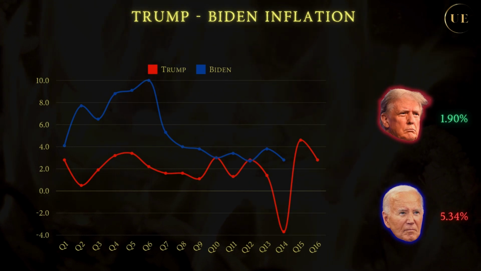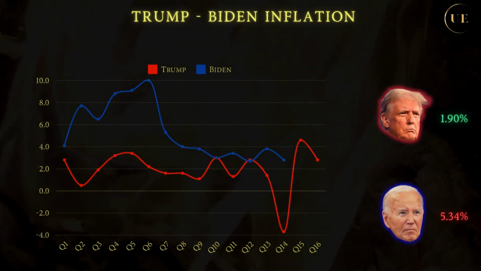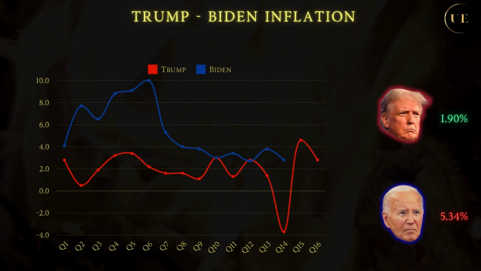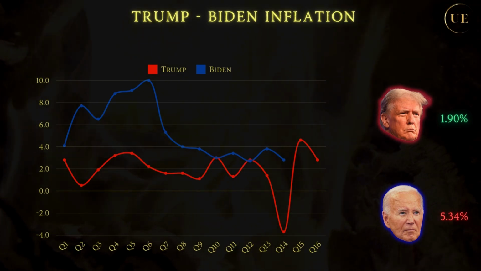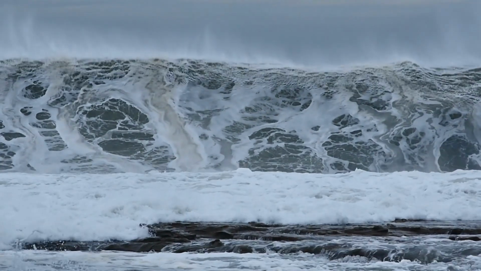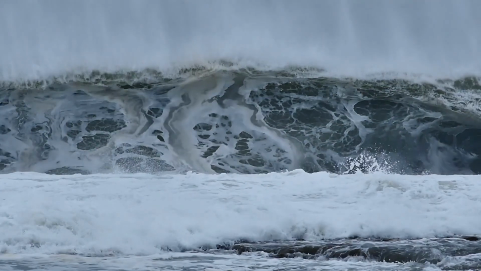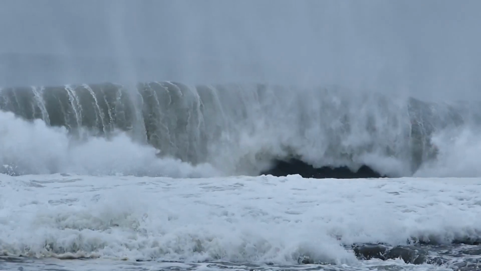Under Biden, they are already 20% up, with 2 quarters still to go. Nevertheless, the inflation did not just fall from the sky due to Biden's incompetence. The tidal wave of inflation swept almost the entire Western world. It was a perfect storm.